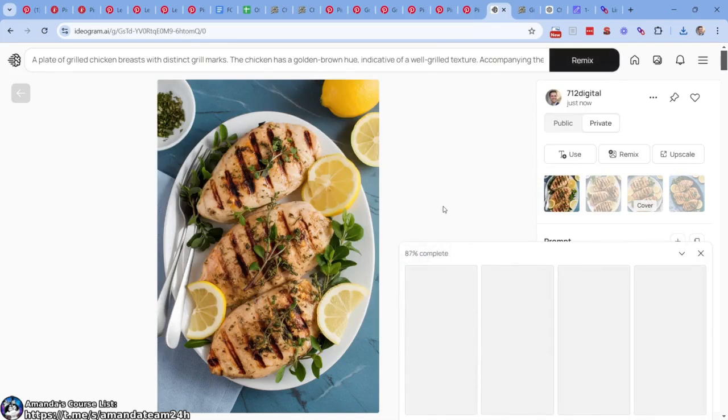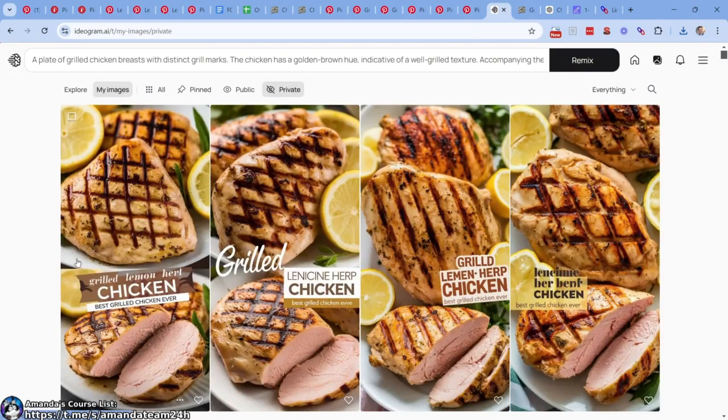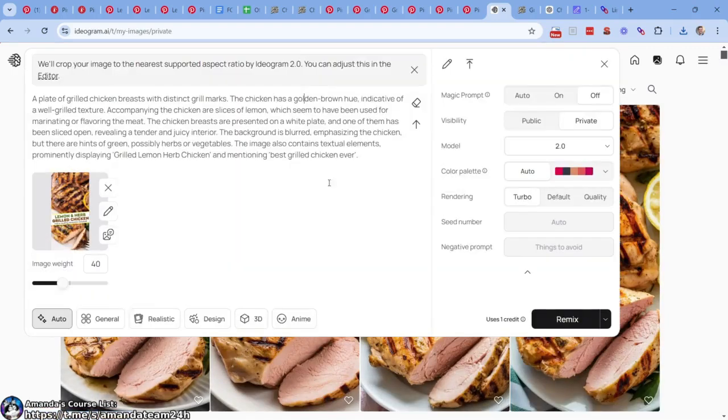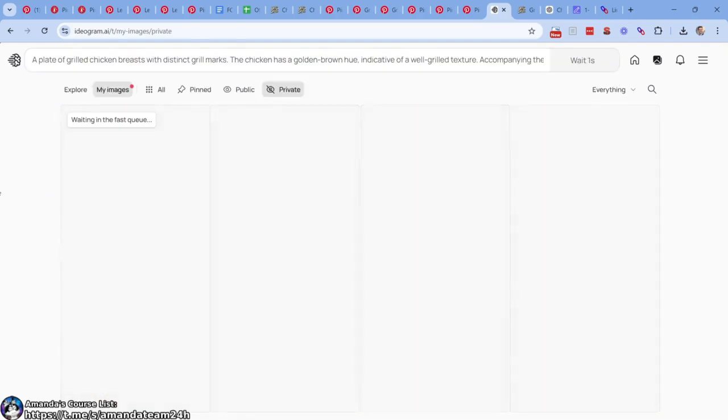44% complete. Hopefully the text works out. All right, does the text look nice? Grilled chicken, nope, kind of stunk. So sometimes when the text doesn't work out, we have to pare it down, right? Pare it down. Let's do that, pare it down. Let's try again. And sometimes when it doesn't work at all, you just move on, pick a different one. You don't want to bang your head against the wall trying and trying and trying. Let's see how we do. And I think I might know the issue, but we got to test this out first.